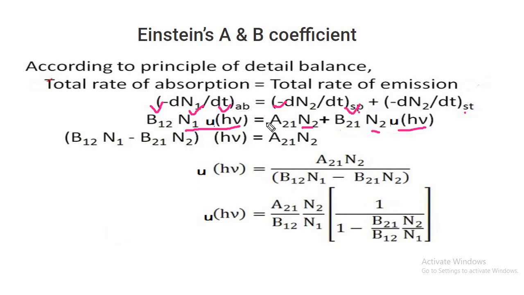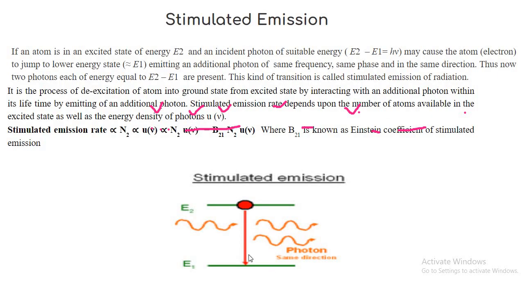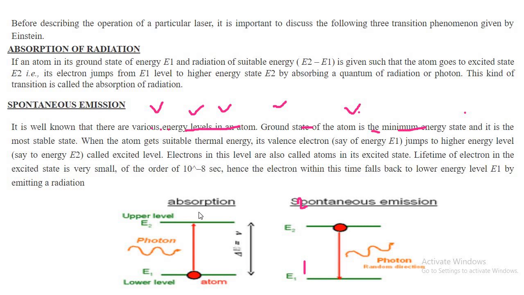So absorption proportionality is considered as B12. Why is this 1, 2? One can just refer to this picture. Here we have considered this is state 1 and this is 2. So your transition in case of absorption is from 1 to 2. So the absorption is proportional to N1 and energy density.